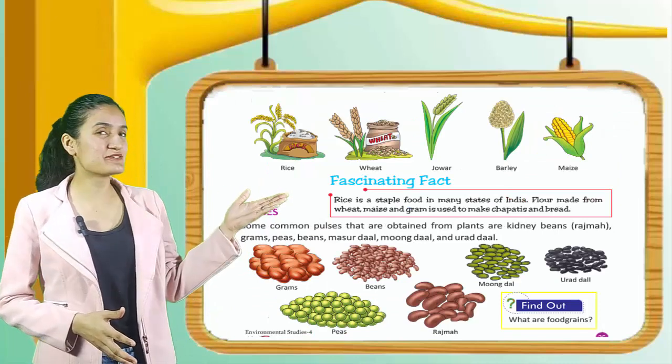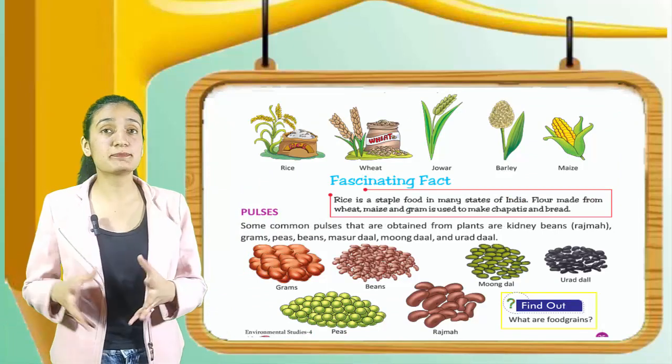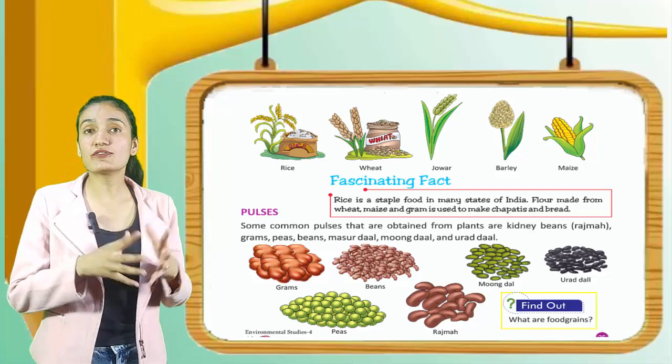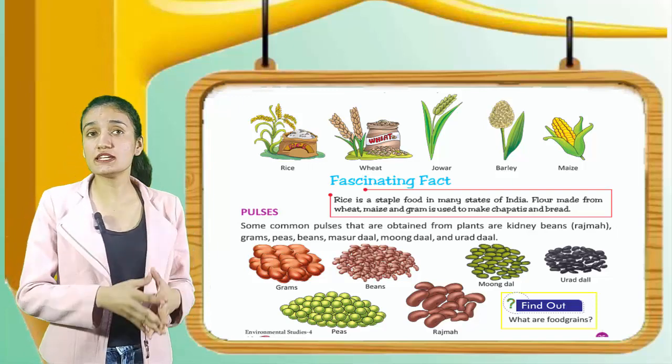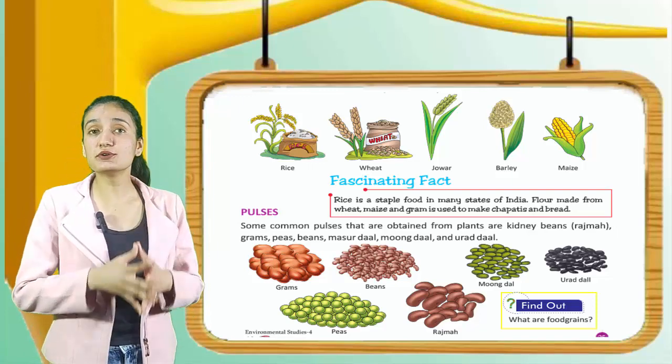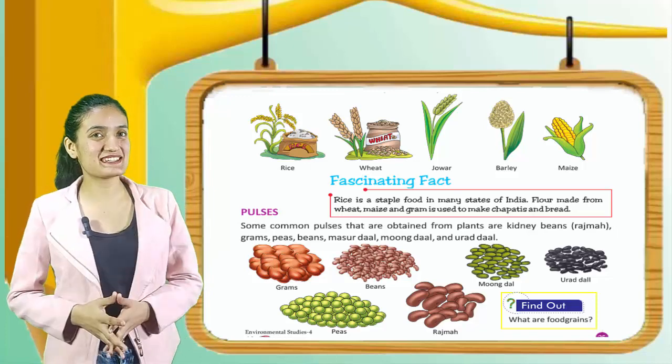Let's see the fascinating fact. Rice is a staple food in many states of India. Flour made from wheat, maize and gram is used to make chapatis and bread.